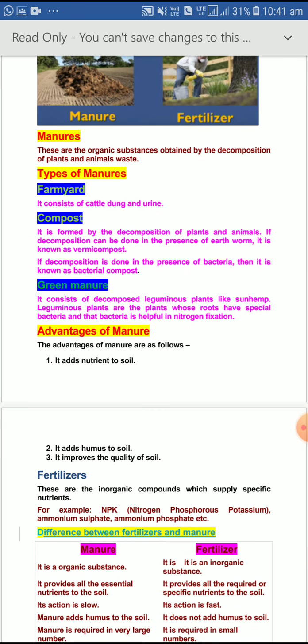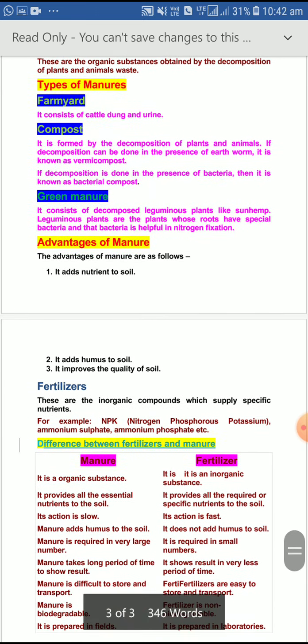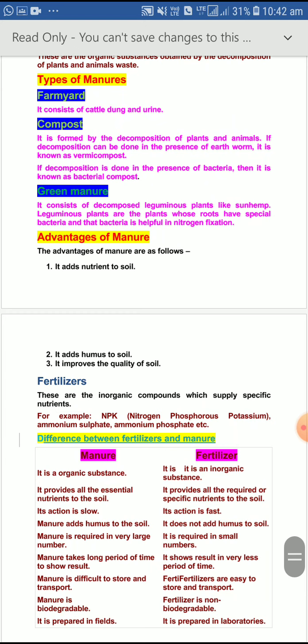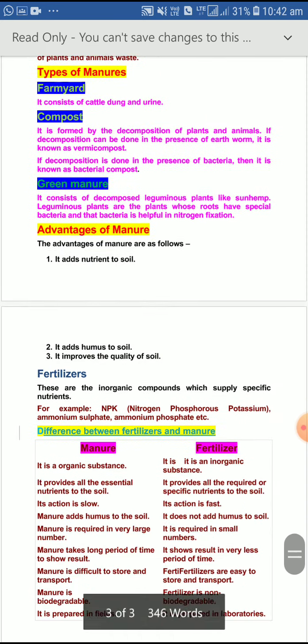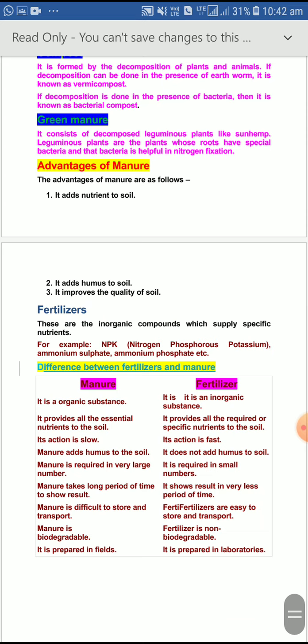Advantages of manure are that it adds nutrients to the soil, it adds humus to the soil, and it improves the quality of the soil. Clear? Fertilizers are made in factories. For example, NPK fertilizer: nitrogen, phosphorus, and potassium are there in that fertilizer. There are a few differences between manure and fertilizer.